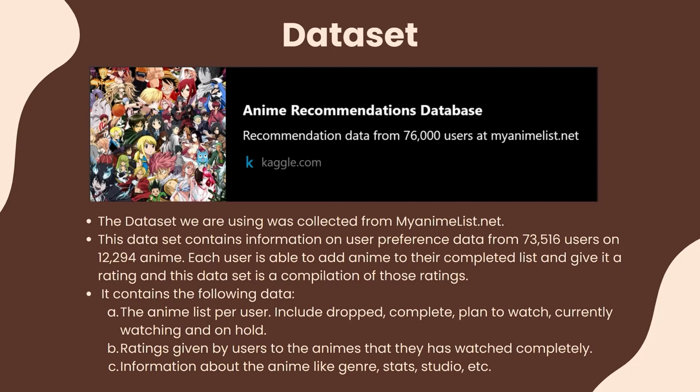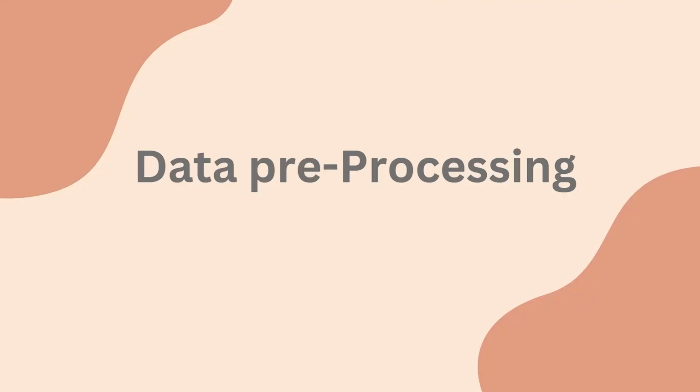For the dataset, we are using the anime recommendations dataset from myanimelist.net. The dataset contains information from 73,516 users on 12,294 animes. It contains the anime list per user, including dropped, completed, planned to watch, currently watching, etc. It also contains the ratings given by the user out of 10 to the animes that they have watched completely.